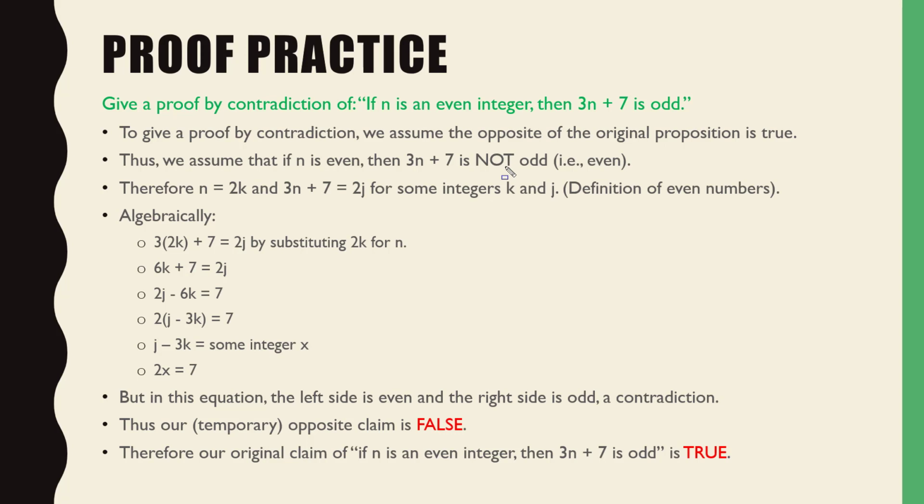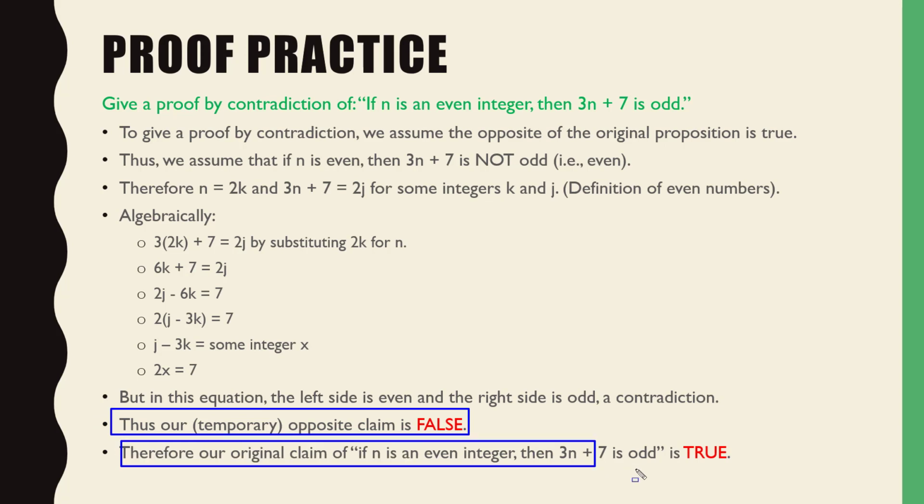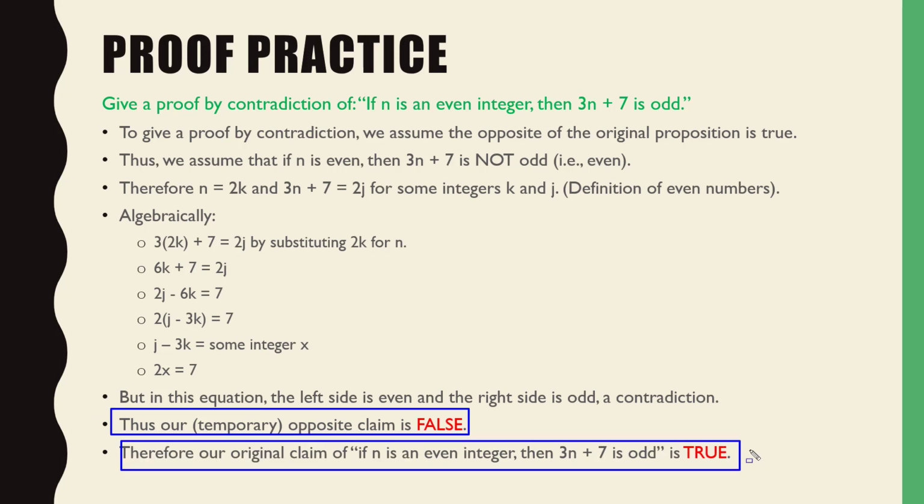What makes it so that if our opposite claim is false, therefore automatically our original claim is true? And what makes that work is that in a proof, all you're trying to do is find the truth value of something. Well, truth values can only be one of two things, true or false. It can't be both. It can't be neither. It's always true or false. So if you've proven the opposite of something true, then the original thing is false, and vice versa. That's how proof by contradiction works. Feel okay about that? Okay, fabulous.